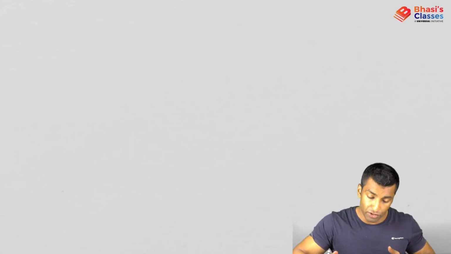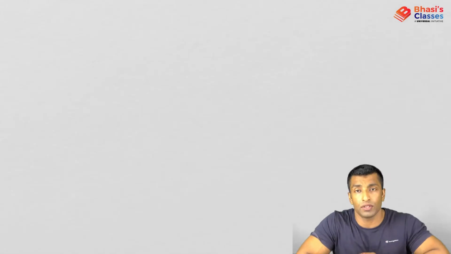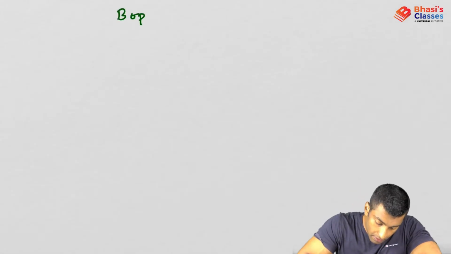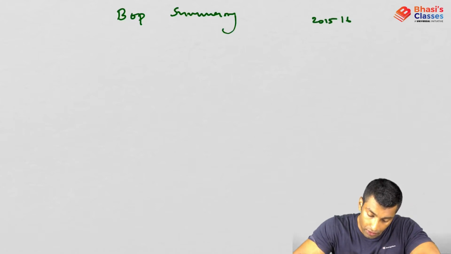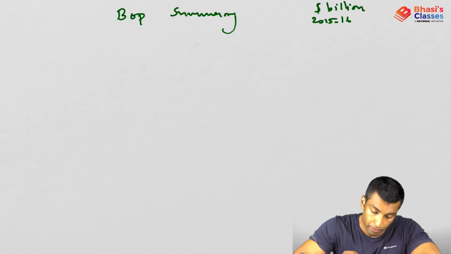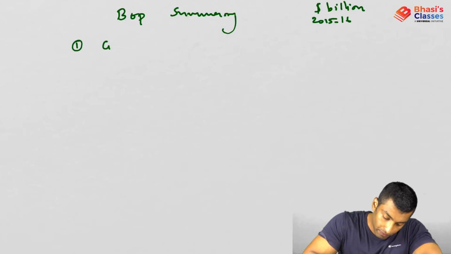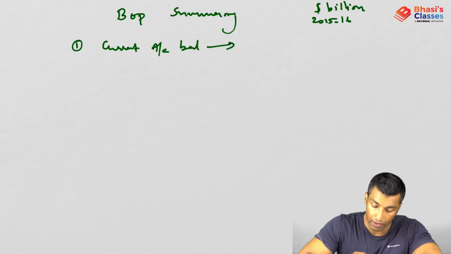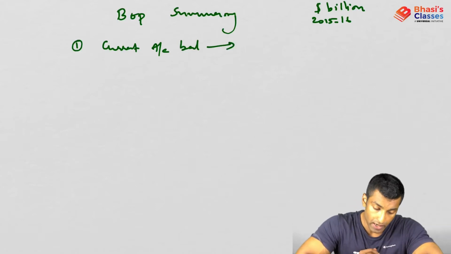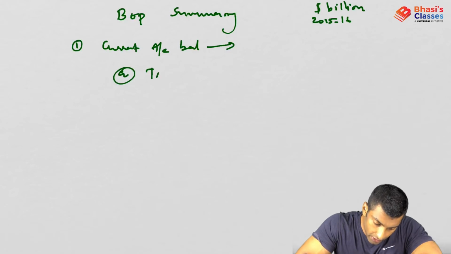Now I'll show you a balance of payments summary here. Same year, 2015-16, I'll take. BOP summary. Here, 2015-16, I'll take it in billion dollars. The first one I'll take is the current account balance. We'll write it down later. So in the current account balance, the first component is